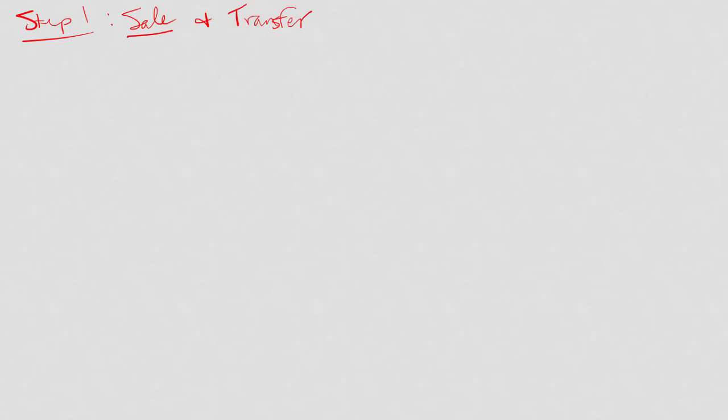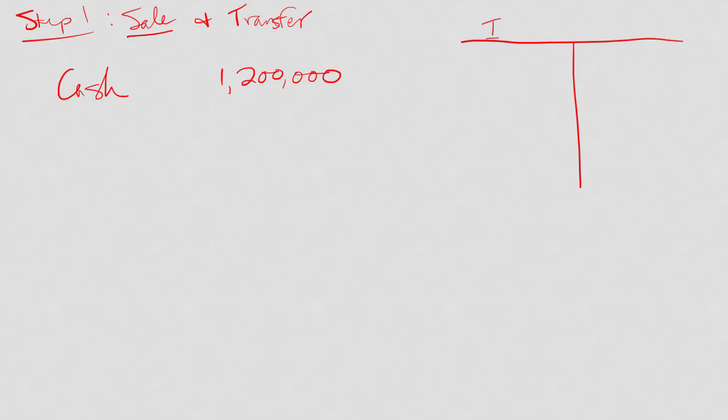So if it's because they've issued more stock, then you just jump to the transfer and you forget the sale piece. But in this case, we do have a sale. So let's see. We were told that we got cash of $1.2 million. Now we've got to get rid of the shares of stock. So let's make a T account so that we can keep track of this. This is our investment in Shipping Co. And this is typically how you know it's an equity security, because it gets a named account.